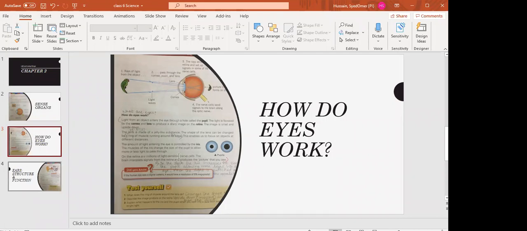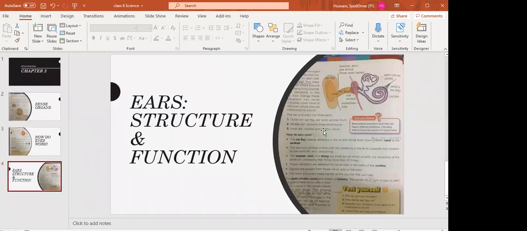Now we will move to the next topic, that is ears, structure and function. So what are ears? We have two ears, and these are also sense organs.